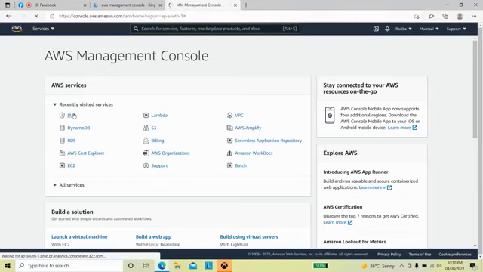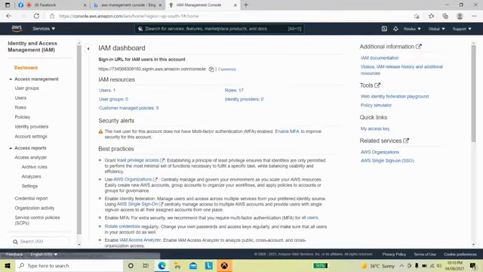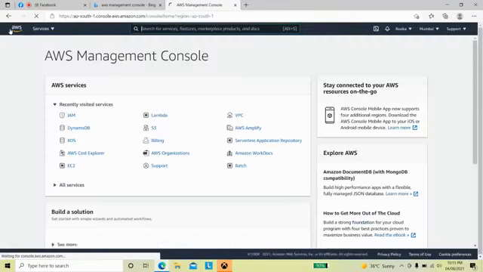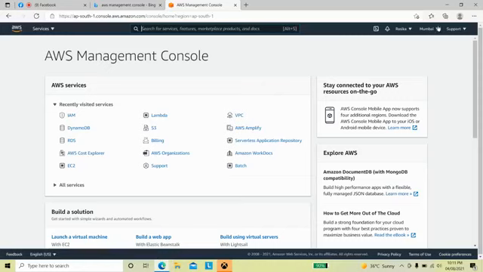Once entering into the IAM service, I will show you one more thing. Over here, after my account details, you will see the access as Global, because the IAM service does not require region selection. That is why it's showing like this. If I go to the AWS home page, over here this is my default region.